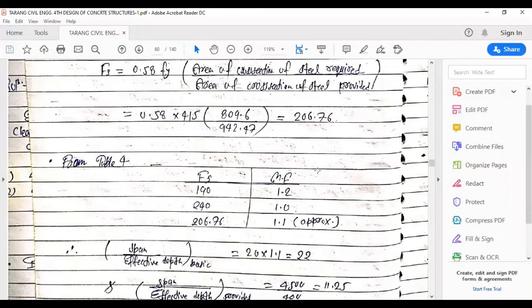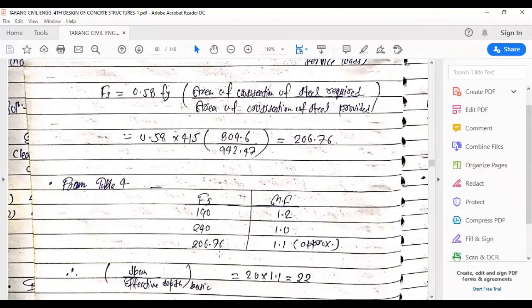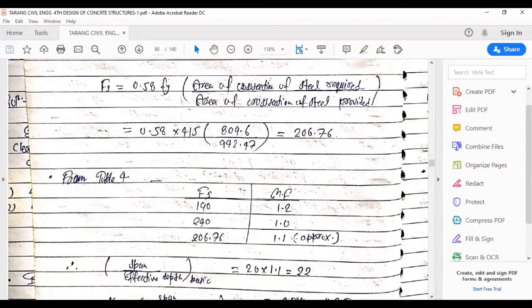Now from the table in the code, we get the value of Fs and MF. So from the value of Fs, we'll interpolate the value of MF, that is the modification factor. For 190, MF is 1.2. For 240, the value of MF is 1. For 206.76, which is somewhere in between, it will be 1.1 approx. This will be the value of modification factor.